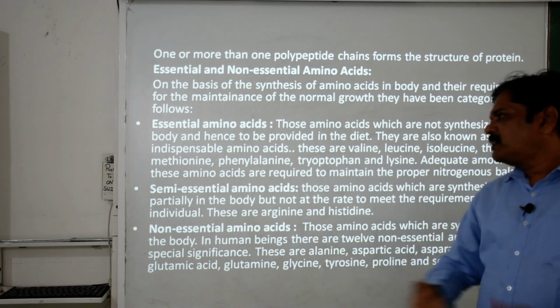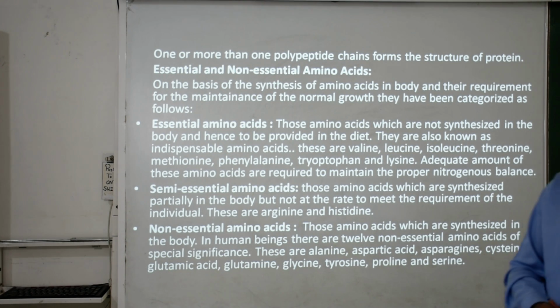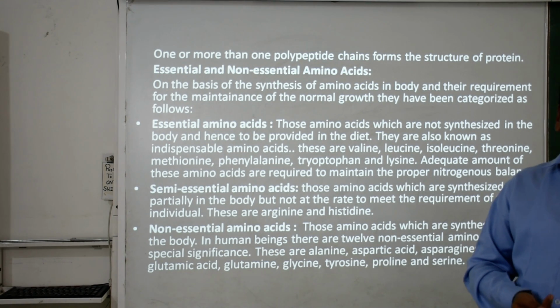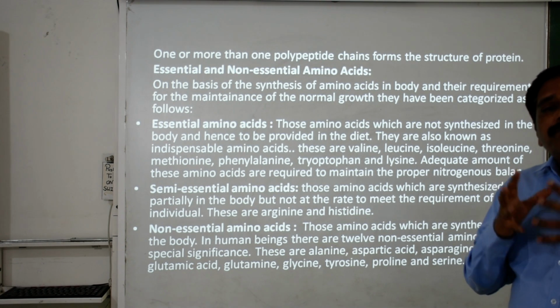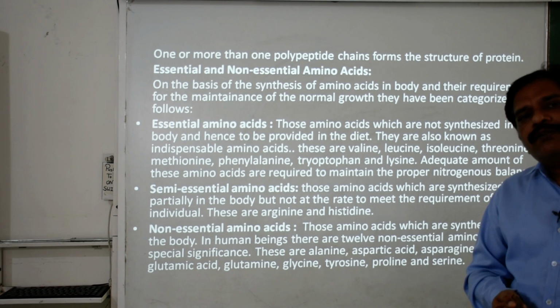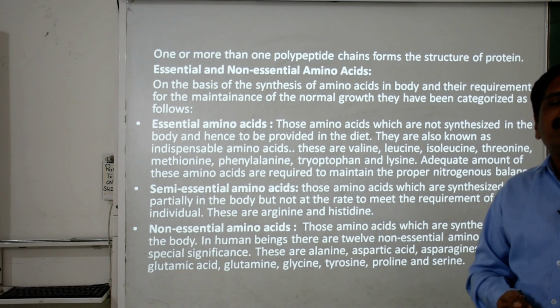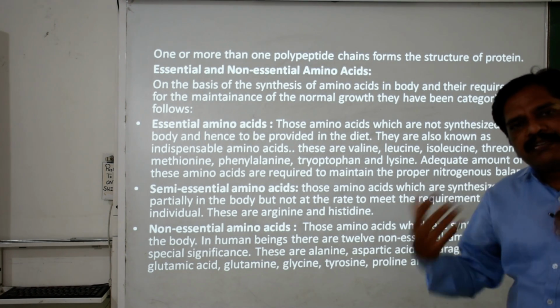Okay. Then we take the next one, the non-essential amino acids. The clear meaning of non-essential amino acid is that it is synthesized in the body during different metabolic activities, as an intermediate product or a byproduct.